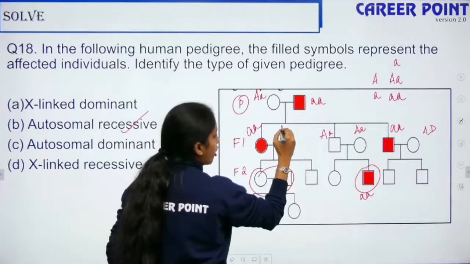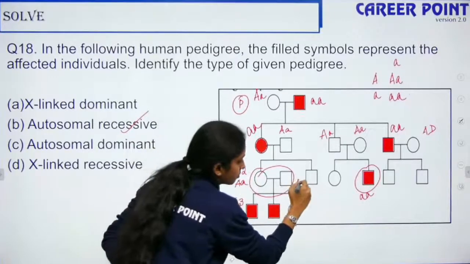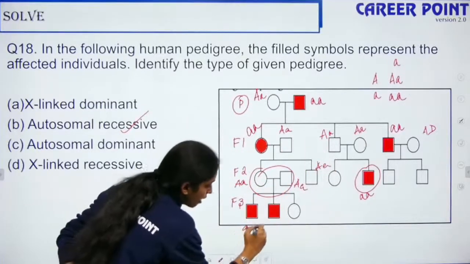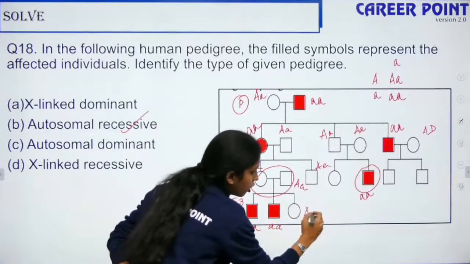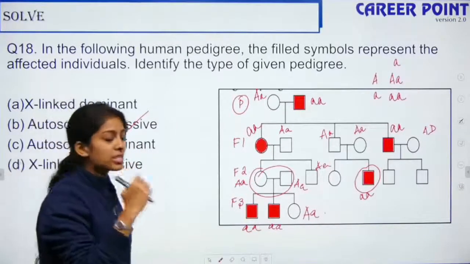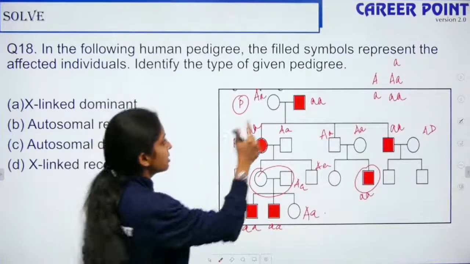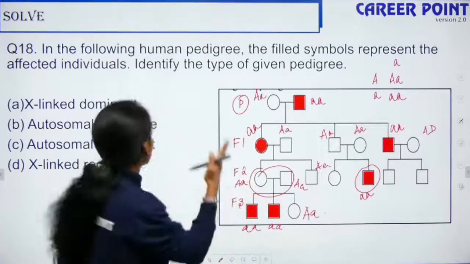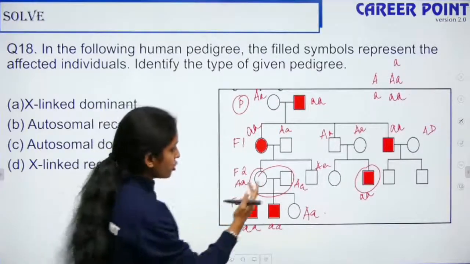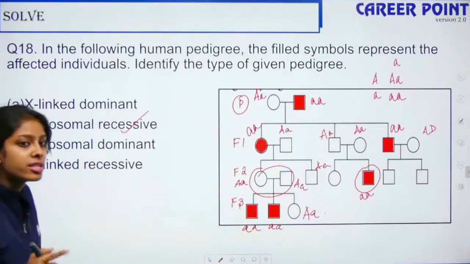She is marrying a normal man, so there are high chances that this fellow is like this and this fellow is like this. So these two are affected. She is normal, right? You try making it up, explain it to yourself, then it becomes easy. This is just a few hypothetical examples that I am giving for this condition. According to my conclusion, it was autosomal recessive. Then I gave the alleles. Now it is matching, right? So here, in two majority cases, it is autosomal recessive.